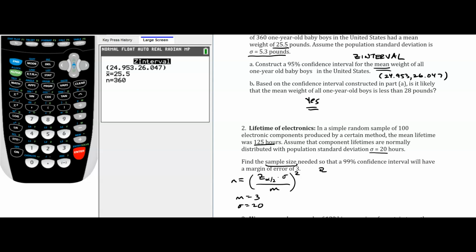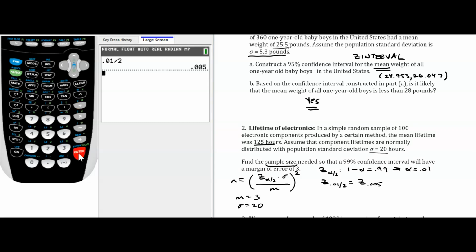So let's do that. To find z alpha divided by 2, this is where we set 1 minus alpha equal to the confidence level. That implies alpha will be 0.01. So I am looking for z of 0.01 divided by 2, which is z of 0.005. You can confirm that over here. 0.01 divided by 2, you can see 0.005. And this is the z-score for which the area to the right is 0.005.